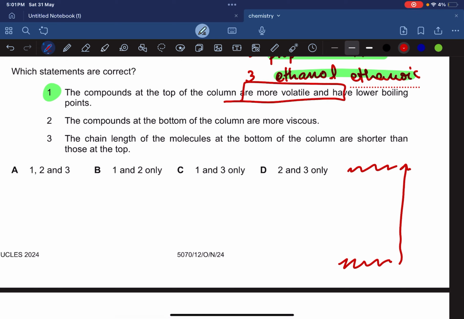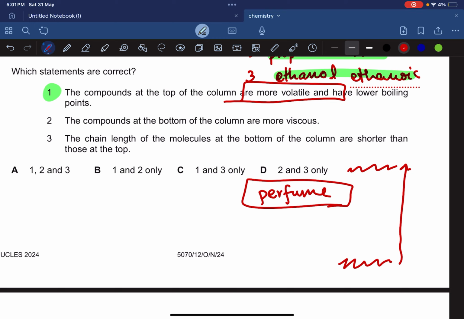Volatile means, for example, your perfumes. Take the example of perfumes. Why can you smell perfume in the entire room when you have just sprayed a single spray in one corner? Why can you smell it in the other corner? Because it's volatile. Even if you have a perfume bottle, you don't even spray it.